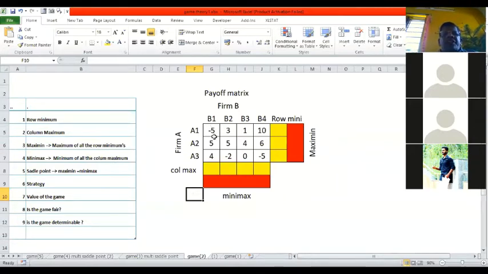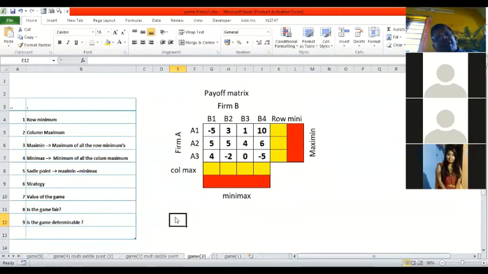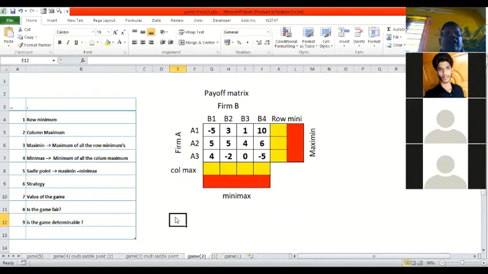How many strategies are there in this payoff matrix? Firm A has 3: A1, A2, A3. And Firm B has 4. Now look, there are some negatives, there are some positive numbers, and there is also a 0.